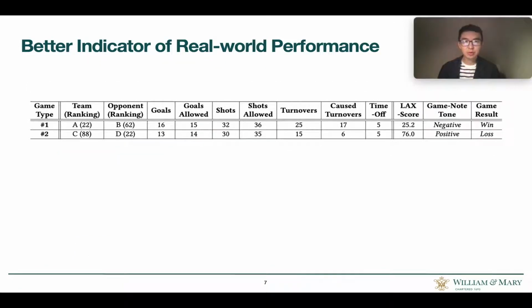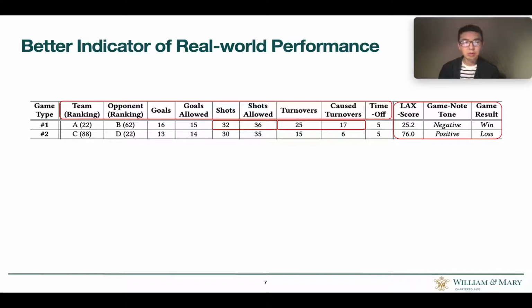Furthermore, a LAX-Score is a better indicator of real-world performance. These are two examples that support our claim. The first several columns are the chosen feature values. In the first game, the high-ranked team struggled with the opponent. They allowed more shots and committed more turnovers in the winning game. Although the team won, the game note tone sounds negative and the LAX-Score is also lower than the average.